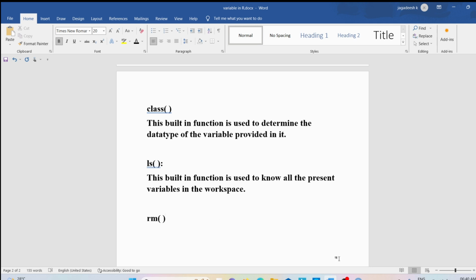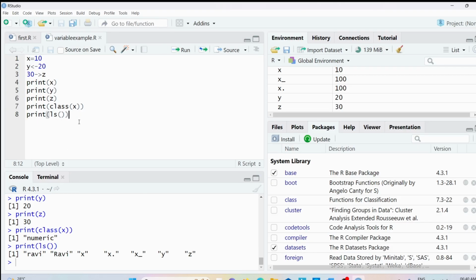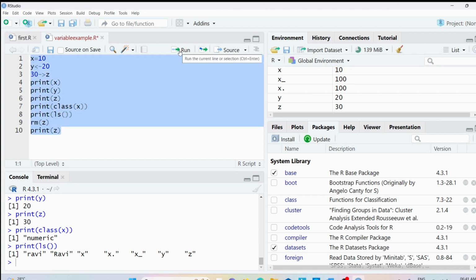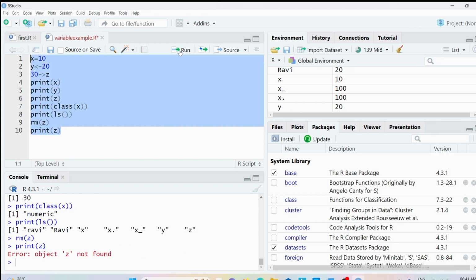Let me discuss this rm function with an example. Let's take that I don't want to have the variable z. Then I can write rm z. If I try to display the value which is there in the variable z, now that you have already deleted it, the memory will be deallocated. If you again try to display the value which is there in the variable z, you will get an error. What is that error? Object z not found. So this is the way you can delete the variable or deallocate the memory which is assigned to the variable.